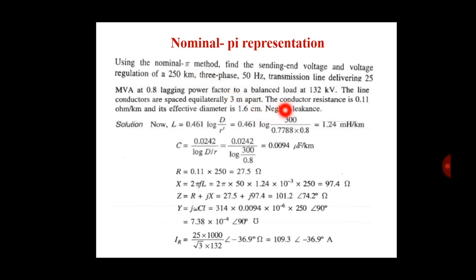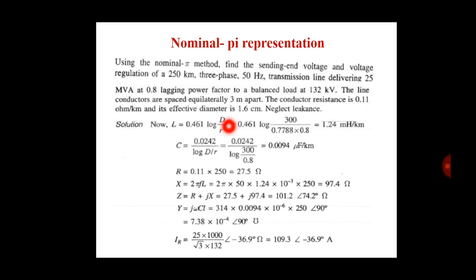Okay, the line is delivering power of 25 MVA at 0.8 lagging power factor to a balanced load at 132 kV. That means the receiving end power is given as 25 MVA at 0.8 lagging power factor and the voltage is 132 kilovolt. The line conductor spacing is 3 meter. Okay, so we find the Vs.